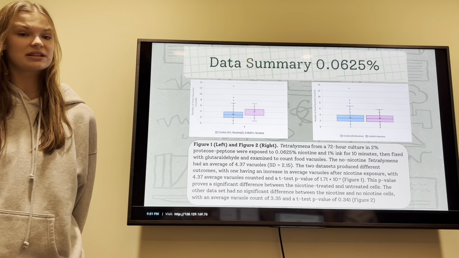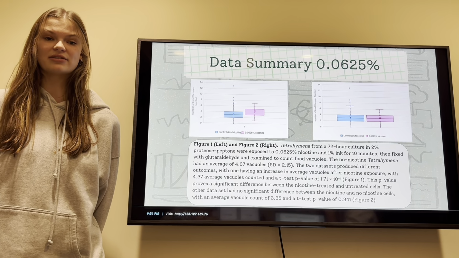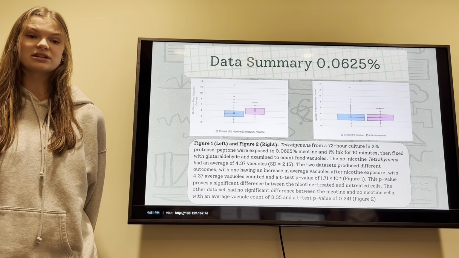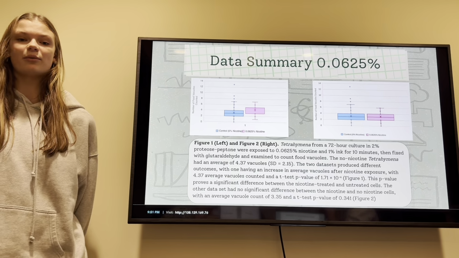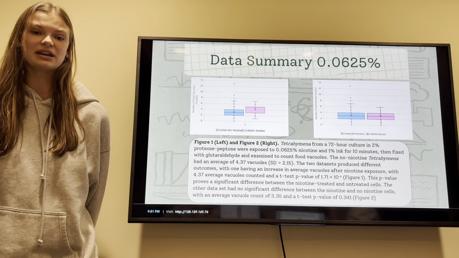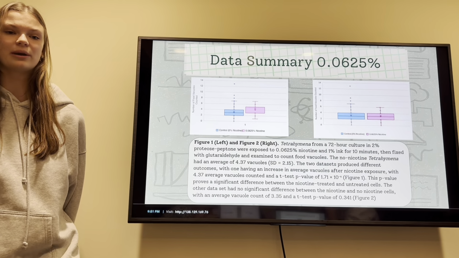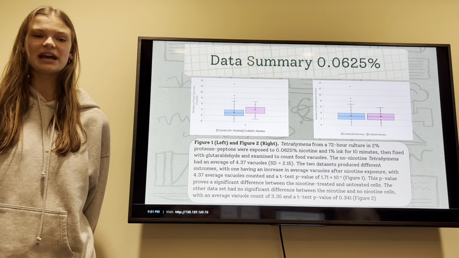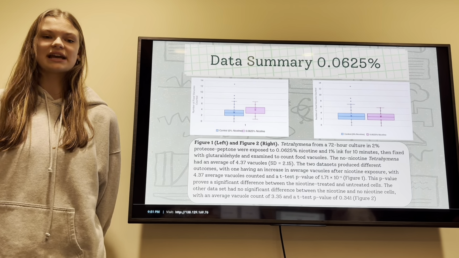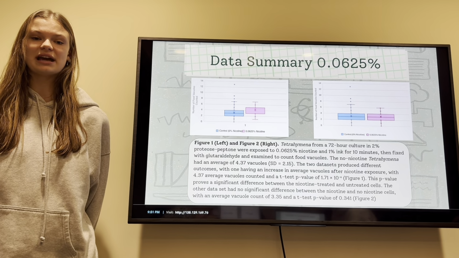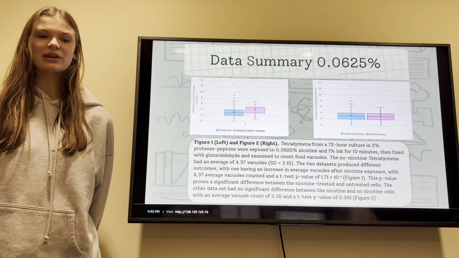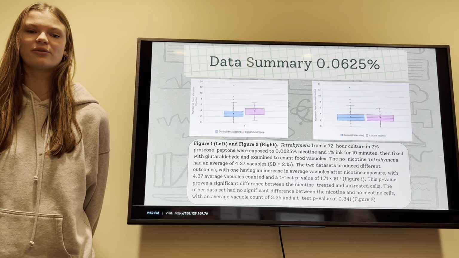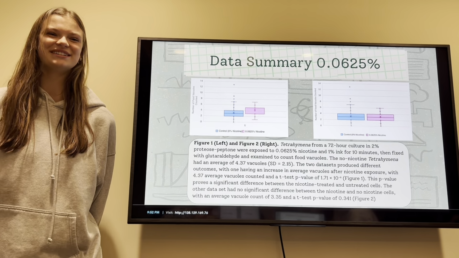The two datasets produced different outcomes, with one having an increase in average vacuoles after the nicotine exposure, with 4.37 average vacuoles counted and a t-test p-value of 1.71 times 10 to the negative 6th, which is figure 1. This p-value proves a significant difference between the nicotine-treated and untreated cells. The other dataset had no significant difference between the no-nicotine and nicotine cells, with an average vacuole count of 3.35 and a t-test p-value of 0.341, which is figure 2.